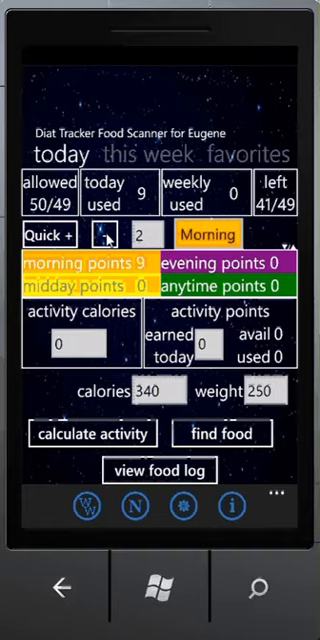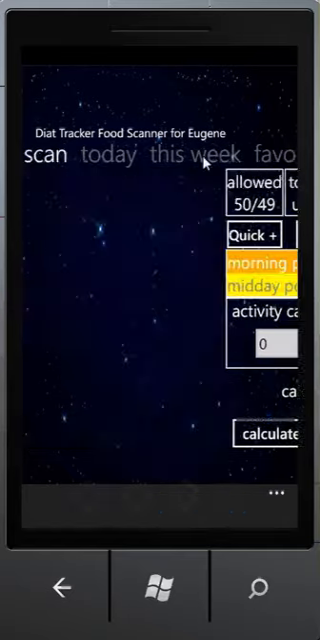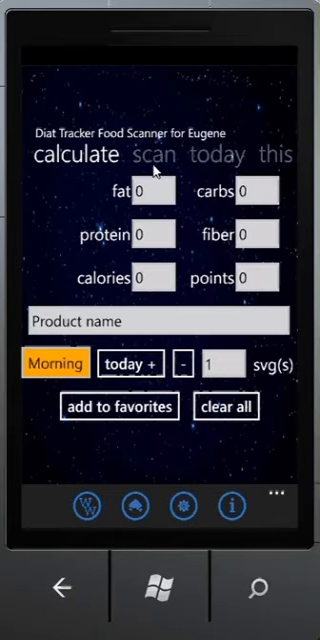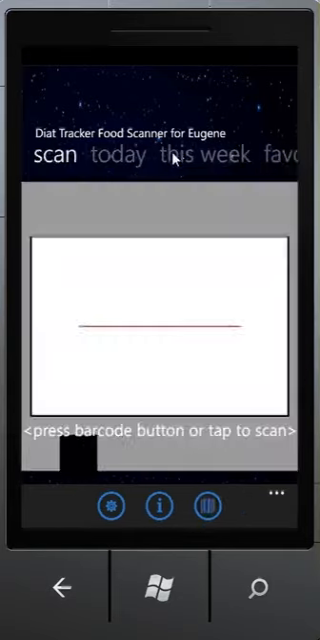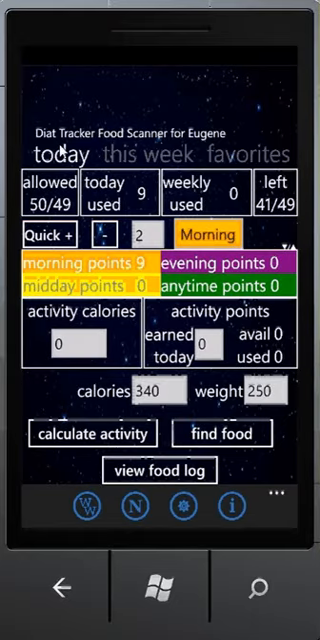But it will not do anything to the list of foods that you have eaten, and that should be understood by all the users, because if you add points through this screen, you will see not just the points that you have eaten, but also the foods that you have eaten if you go to the View Food Log, and that needs to be understood by all users.